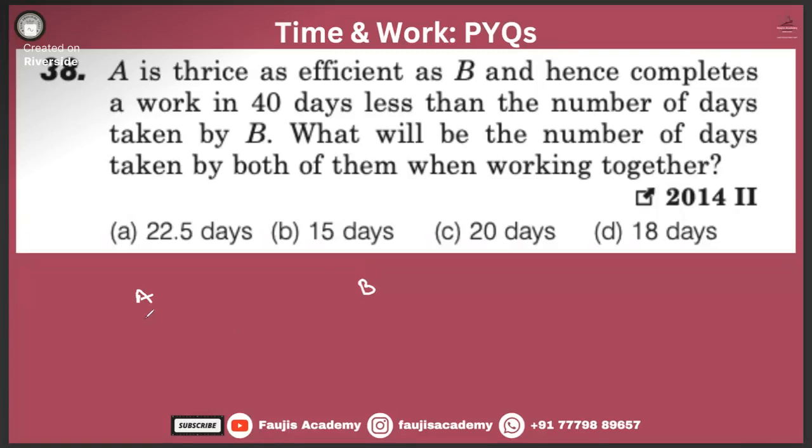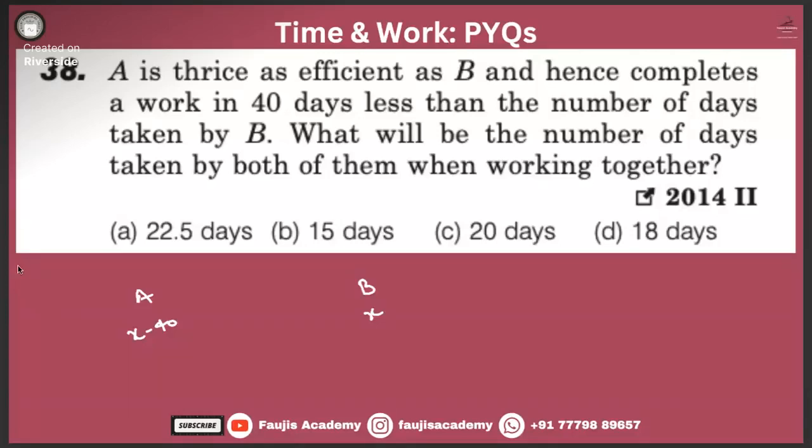Let us say B takes X days and then A will take how much? X minus 40 days, right? And what is the LCM of X and X minus 40? Did you use that A is thrice as efficient as B, sir? Yeah, we will use that, but not right now. So 40 days less, and in that, its efficiency is like 3x.